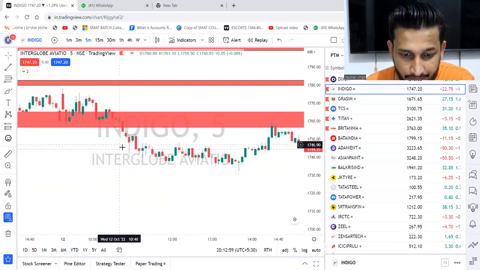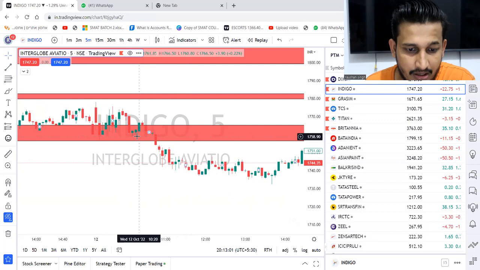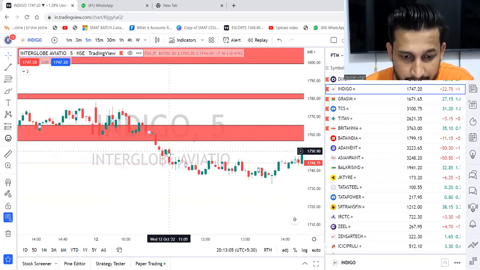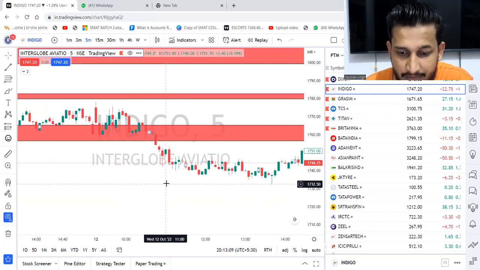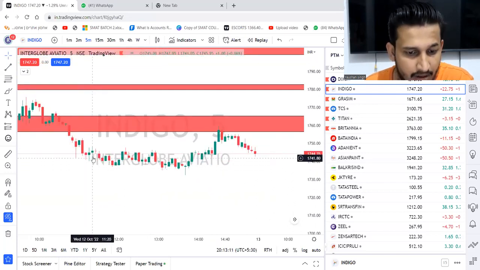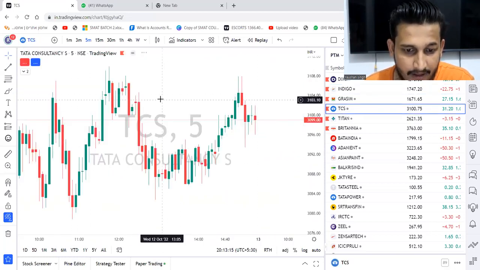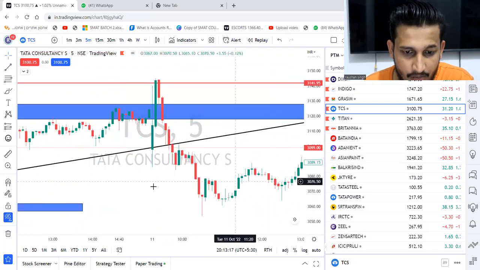Okay, again over here, if you see, this was the level which got broken. Market came down, went a bit, bearish reversal formed 1744. Maximum it went down almost 12 rupees because market went in the range. We cannot do anything if market is going in range. Let's have a look at more.